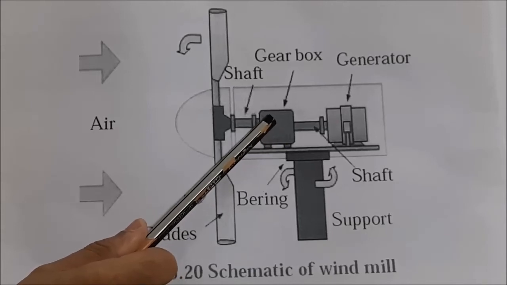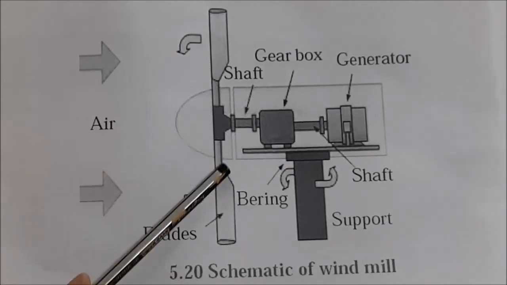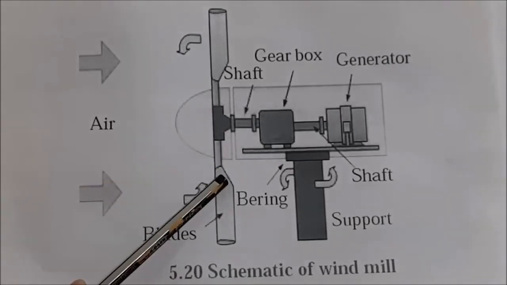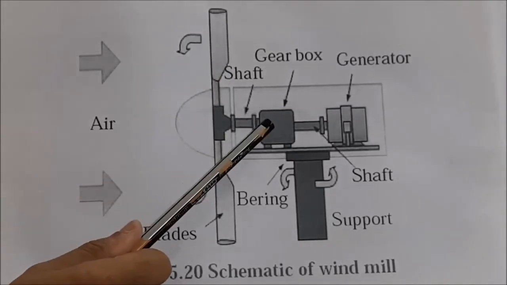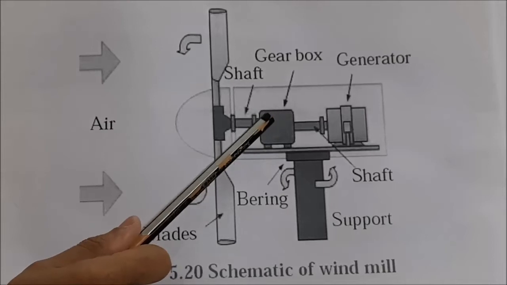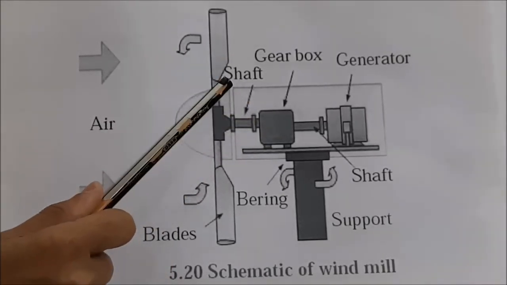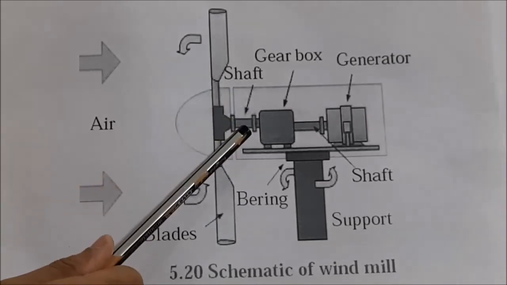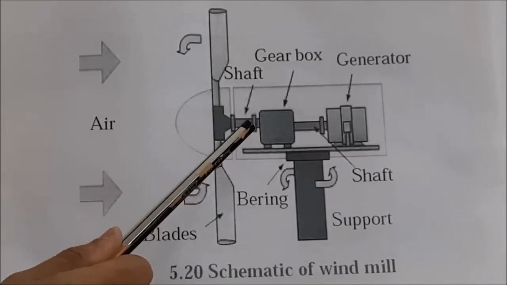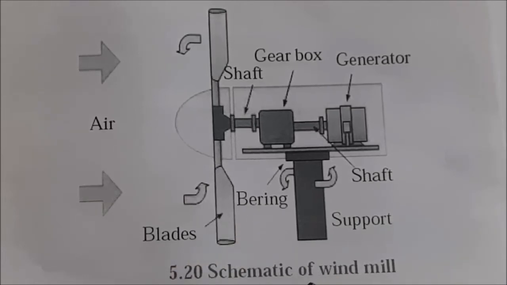The function of this gearbox is to increase the rotation per unit time of this blade rotating here. There are 3 blades; here in this figure we can see only 2 blades. The function of this gearbox is to increase the rotation of this blade per unit time. And when the rotation increases, it drives the generator, and ultimately we get the electric energy. This is the schematic presentation of the windmill, how a windmill works.